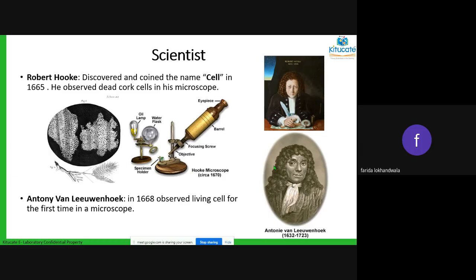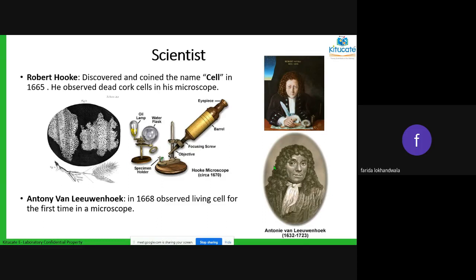After that came the scientist Antony van Leeuwenhoek. So Robert Hooke gave a breakthrough in biology saying that there are cells. After that, Antony van Leeuwenhoek said that there are these cells even in living things also. So he observed cells in the living organism. So these two scientists are very important in the cell history.